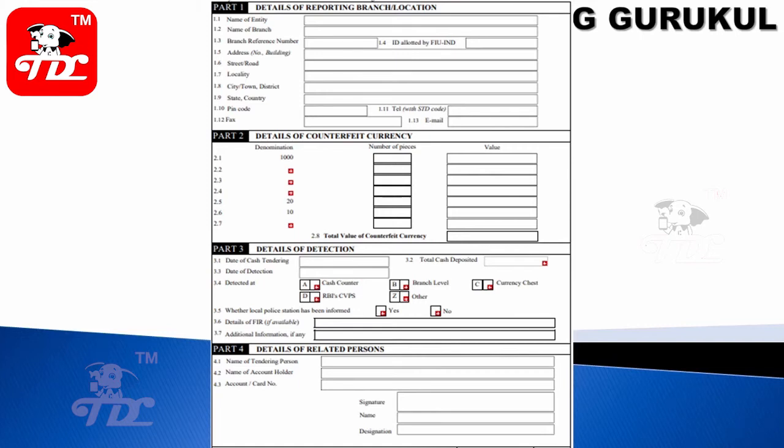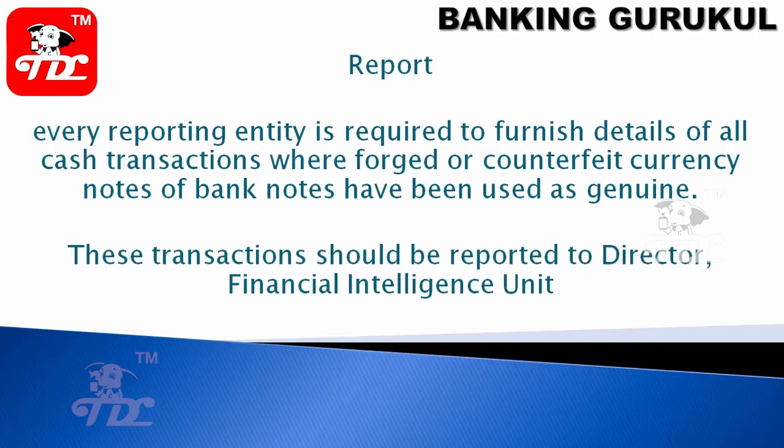Then the details of the related persons: name of the tendering person, address, name of the account holder, account and card details, if yes, the card or bank account number, and signature, name and designation. Every reporting entity is required to furnish details of all cash transactions where forged or counterfeit bank notes have been used as genuine. So they want to use this currency as a genuine transaction. These transactions should be reported to Director FIU.